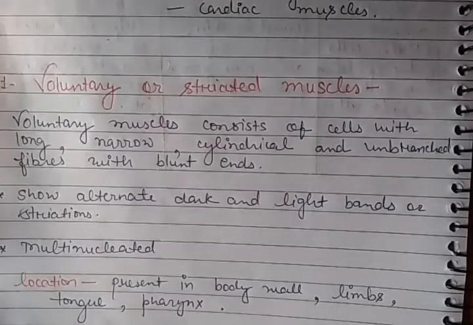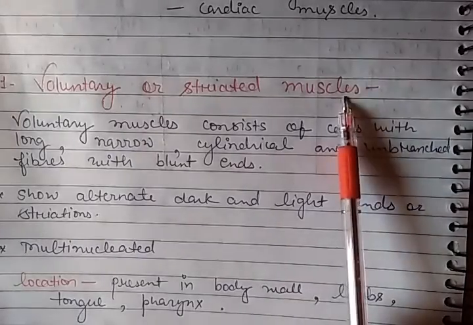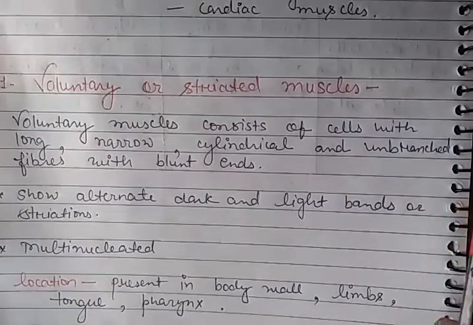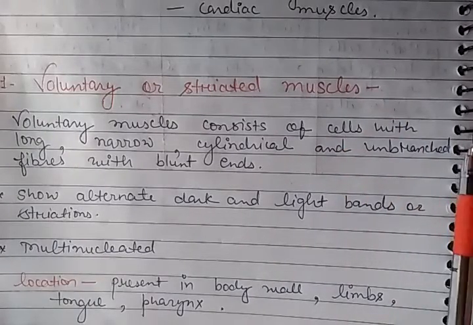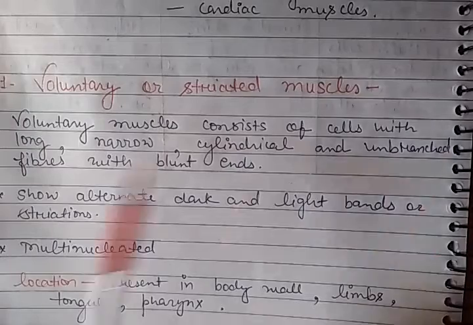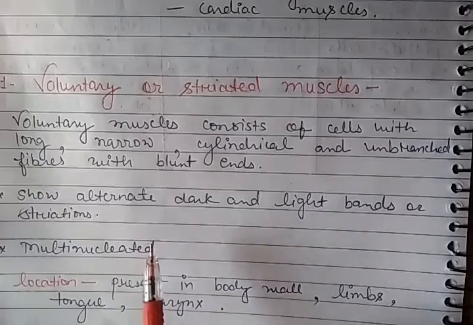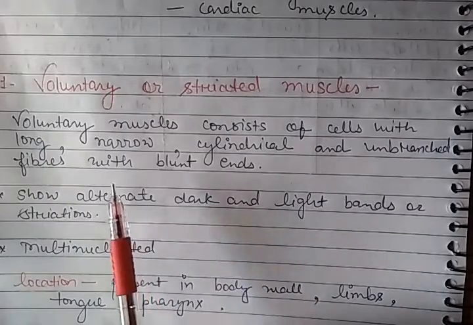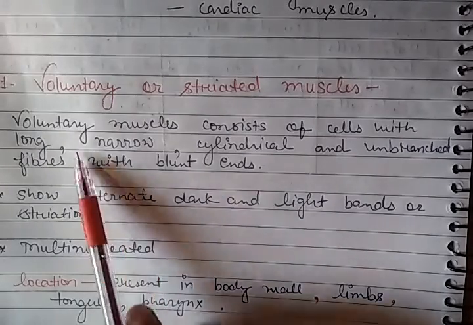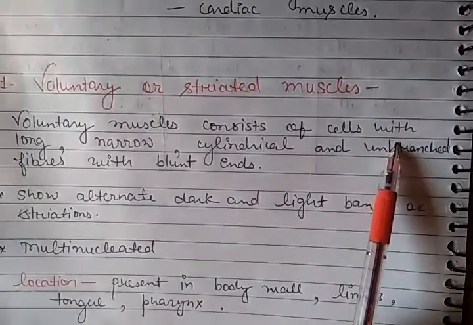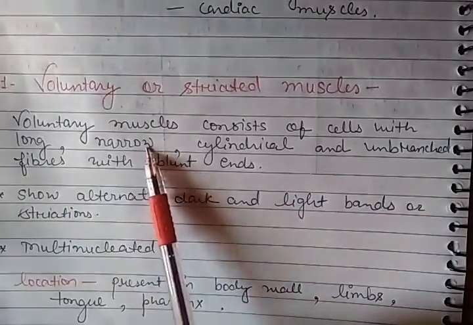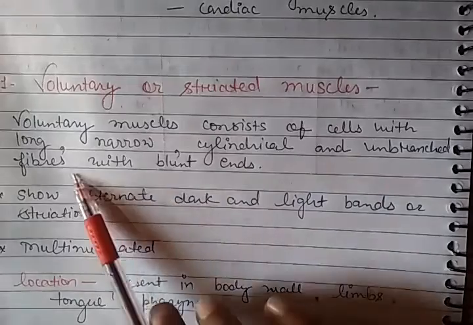The first kind of muscular tissue found in our body is known as voluntary or striated muscles. What are these muscles? These muscles consist of cells with long, narrow, cylindrical and unbranched fibers.